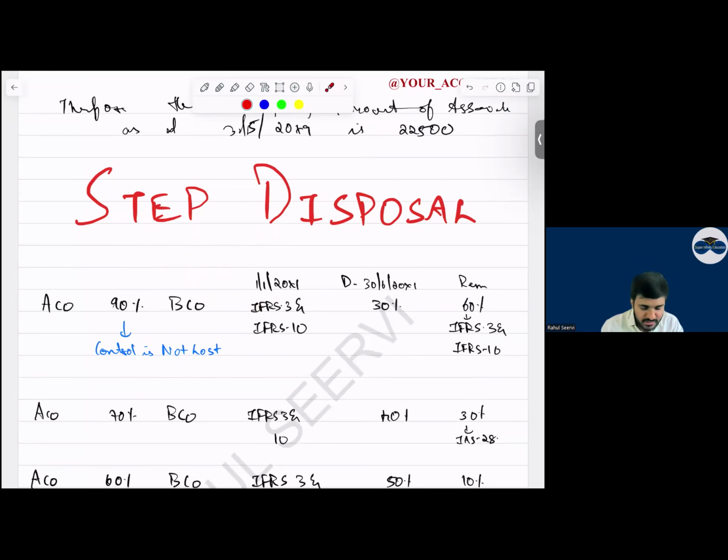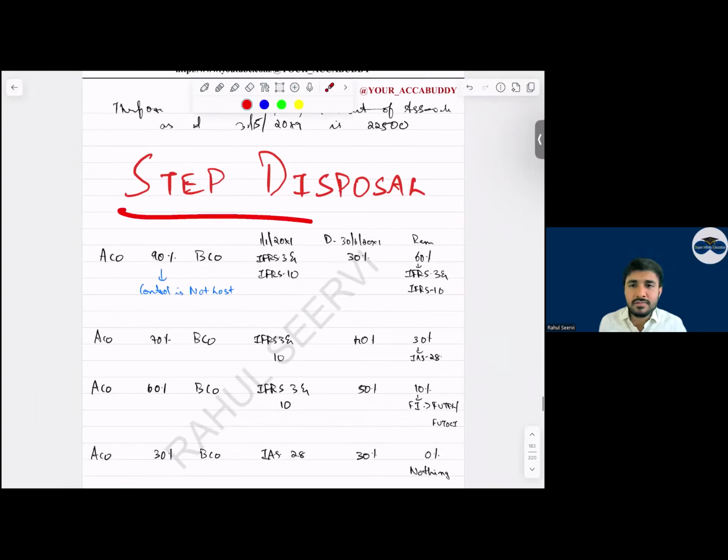Multiple times this has been tested, everyone. So what will you mention in theory? That the accounting which is done is wrong. Only the adjustment will be done in equity, not in P&L. Yes, sir. So with this step acquisition is done.